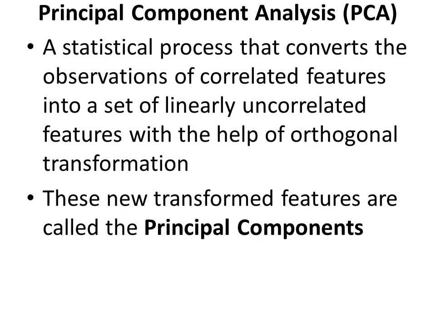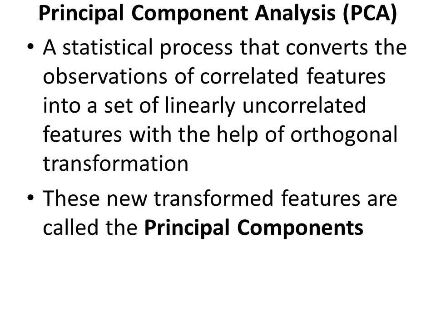Principal component analysis is a statistical process that converts the observations of correlated features into a set of linearly uncorrelated features with the help of orthogonal transformation.